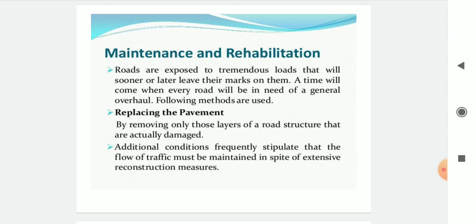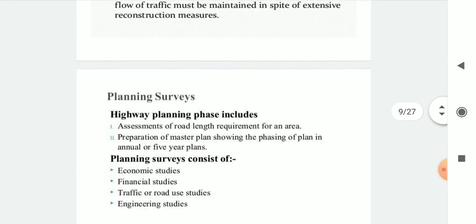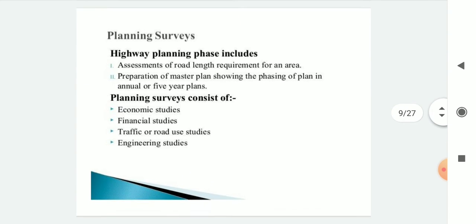Additional conditions frequently stipulate that the flow of traffic must be maintained in spite of extensive reconstruction measures. These are the road construction parts.